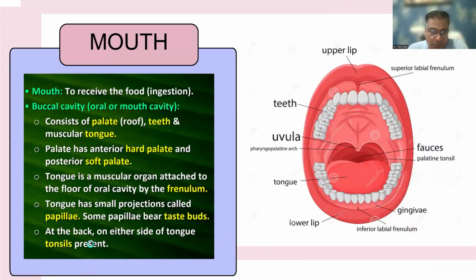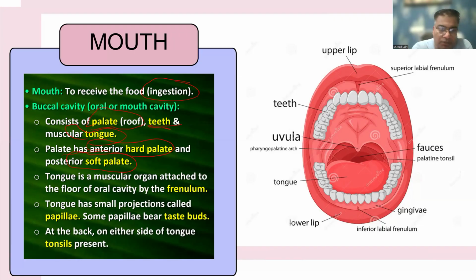Now come to the mouth. Basically, it receives the food for ingestion. The buccal cavity consists of the palate, which is the roof, the teeth, and the muscular tongue. The palate has two portions. The anterior is the hard palate, and in the posterior there is a soft palate. So the palate is divided into hard and soft.